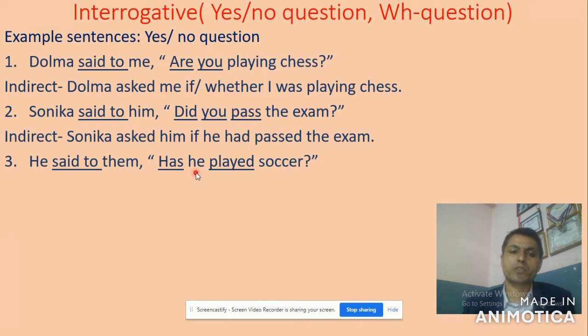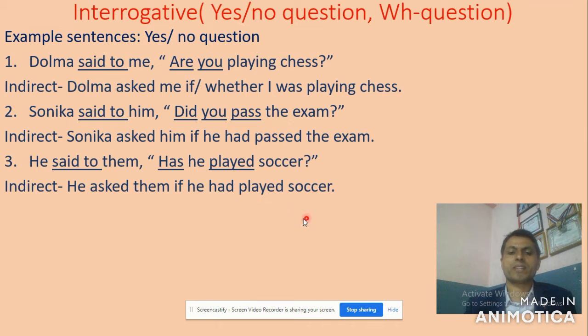This "he" is a third person pronoun, so no change. He asked them if he had played soccer, with a full stop at last. Don't be confused: "said to" becomes "asked them," then remove the comma and use "if" as a connective.